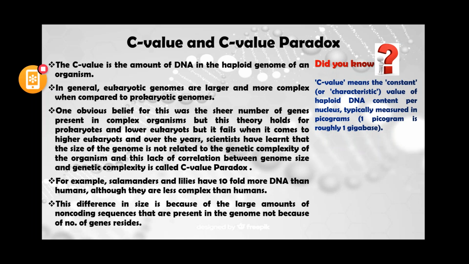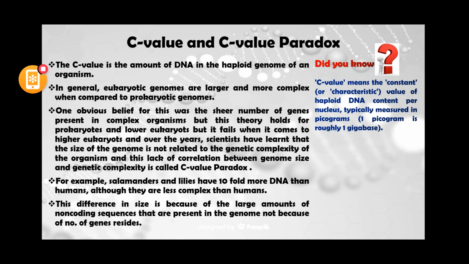For example, salamanders and lilies have tenfold more DNA than humans, although they are less complex than humans. Even in amphibians, you will see that within the same species their DNA content varies.